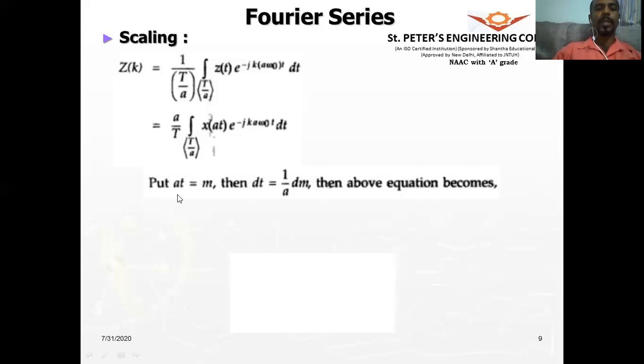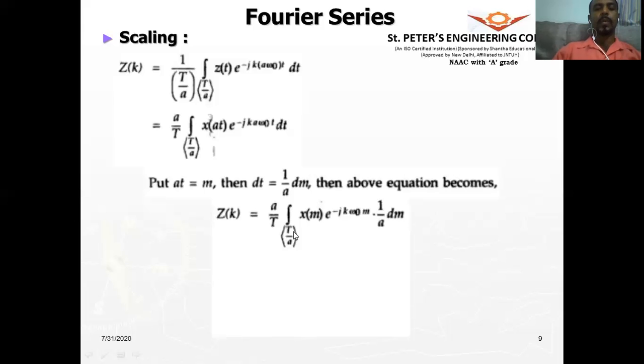So therefore, let us put at is equal to m. Therefore, what will be dt? dt will be equal to 1 by a into dm. So if you substitute this in the above equation, so at will be equal to m. So if you substitute here, z of k will be equal to this a by T is outside the integral. It is as it is.